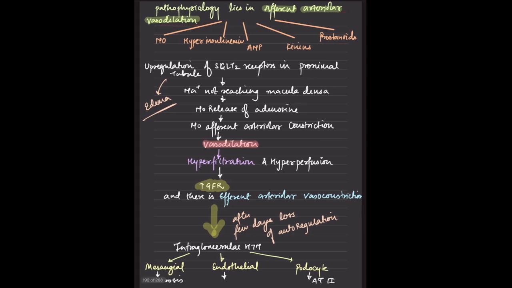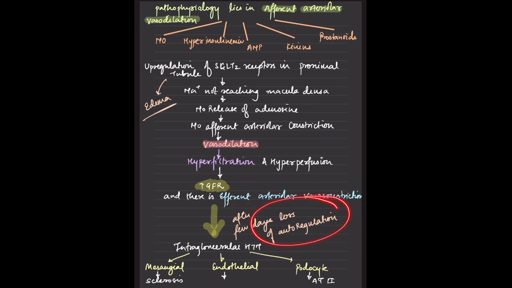So there is upregulation of SGLT2 in the proximal tubule, and sodium is not reaching the macula densa. So there is no afferent arterial vasoconstriction. There is the vasodilation that is taking place, and there is hyperfiltration and hyperperfusion injury. And this is the first stage. It is a stage 1 thing that we can see. And there is an increase in the GFR, and there is efferent arterial vasoconstriction.